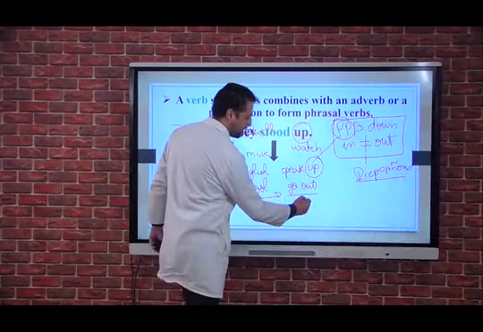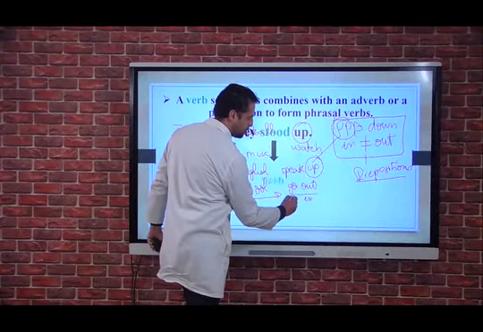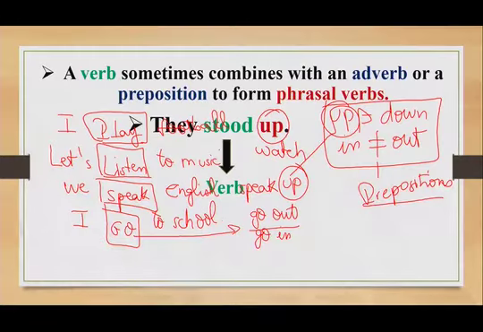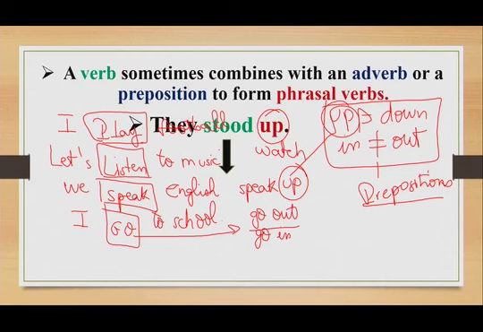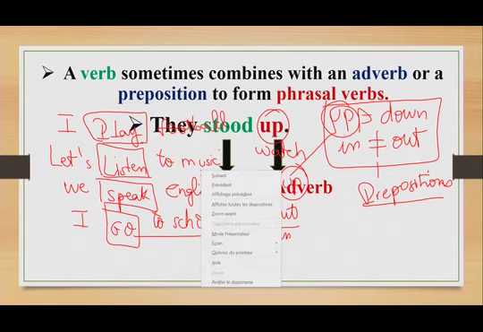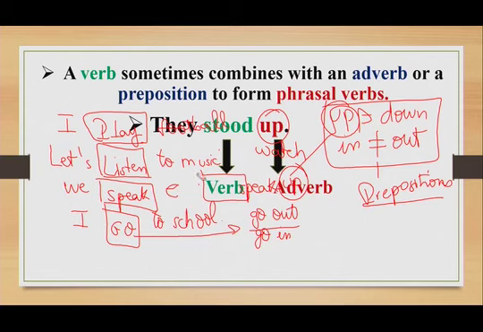And the opposite, of course, we can also say to go in. So as you can see, the sentence is composed of two parts. We have the first part, which is composed of a verb, and the other one, which is composed of an adverb.